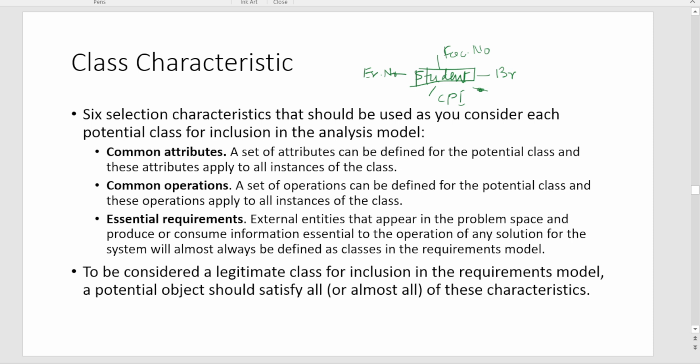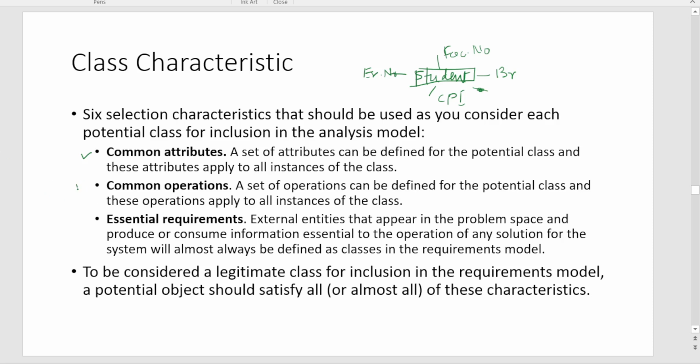The next thing is common operations. Common operations are a set of operations that can be defined for a particular class, and these operations can be applied to the instances of the class. Suppose students have an operation of result processing, or CPI conversion. These operations are defined on a single instance, and can be extended to all the instances of that particular class.